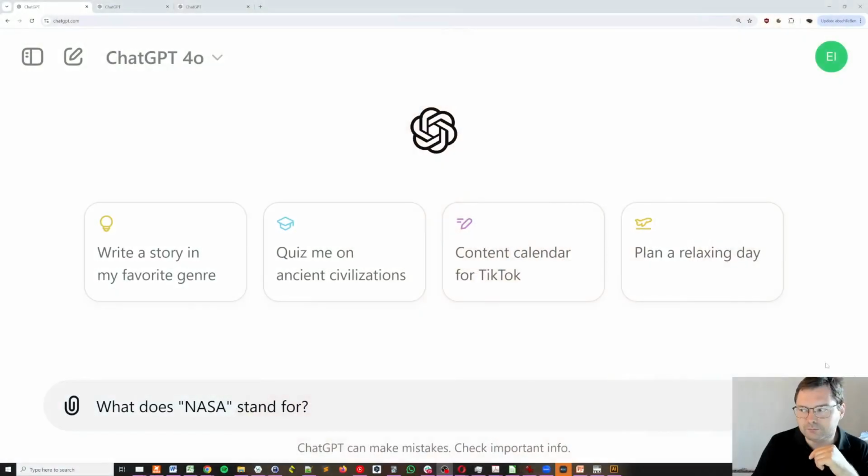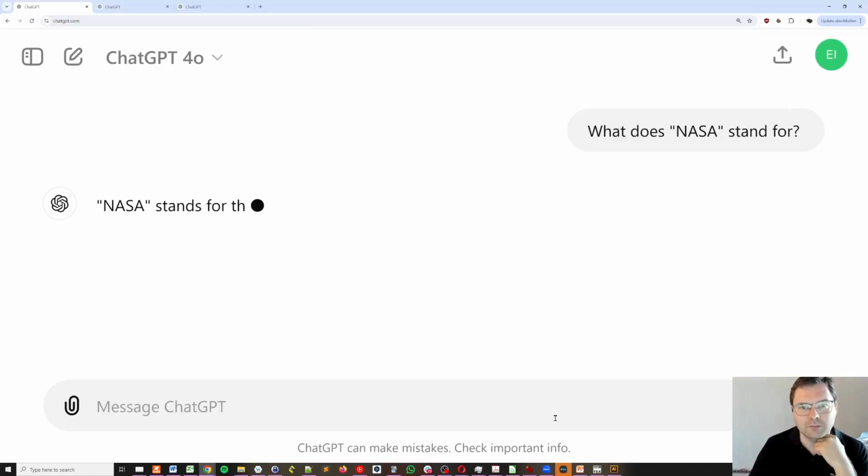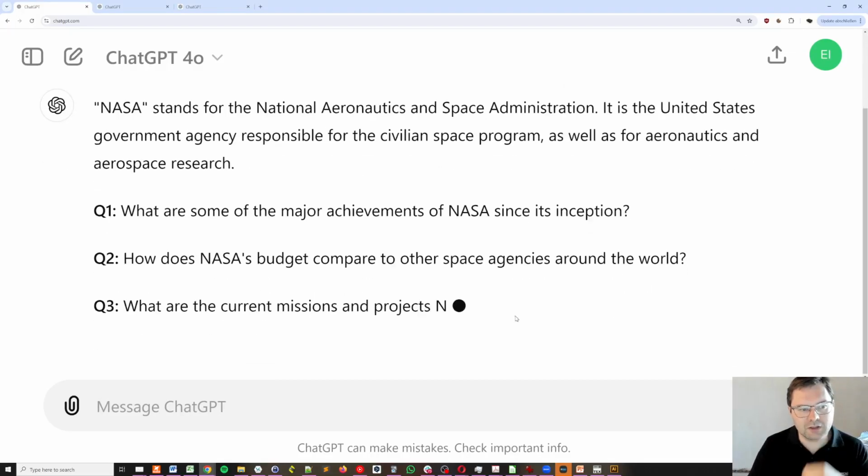Let's look at a couple of example prompts and ChatGPT answers before I define what a prompt is more clearly for you. So here we have our first example prompt. It is chatgpt.com, and the example prompt is, what does NASA stand for? I press enter, and then I get the answer.